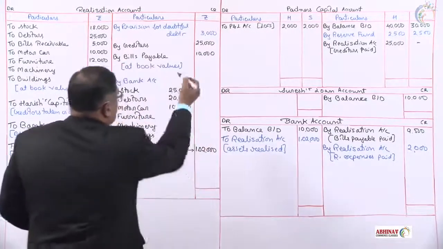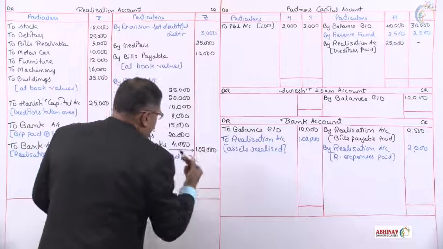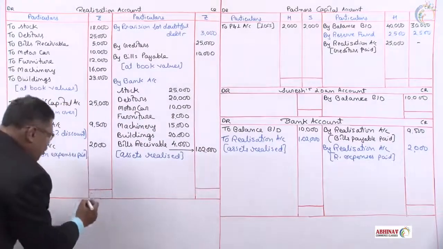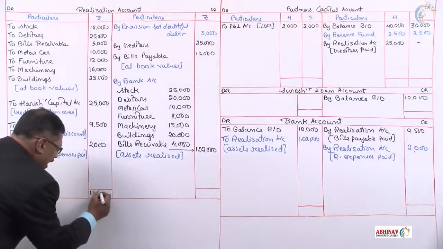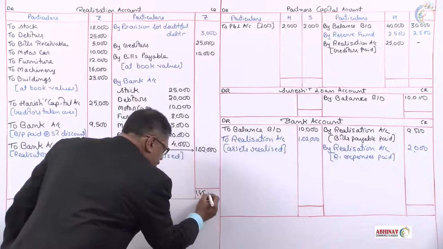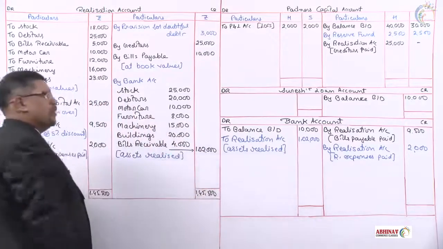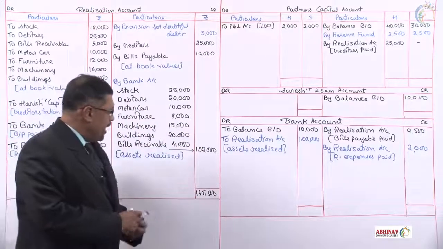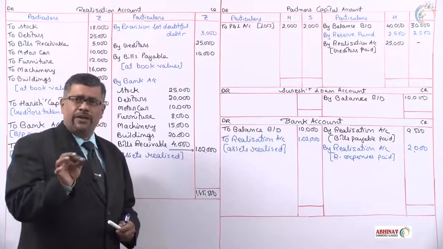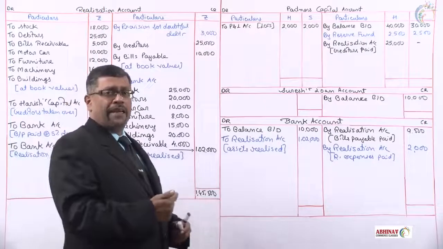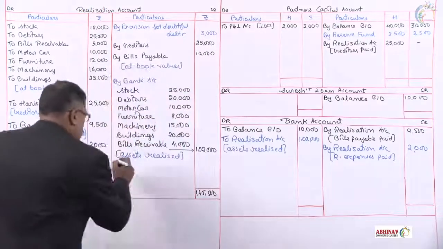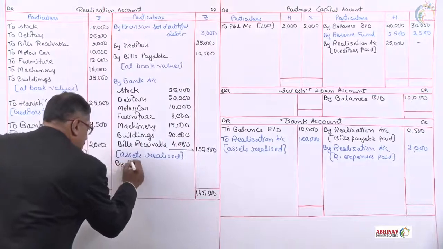So the total of the credit side is 1,40,000, but the debit side total is more, 1,45,500. From this 1,45,500, when you minus the credit side, we get a balance of 5,500. It's a debit balance. Debit balance means a loss. We'll transfer that to partners capital account.